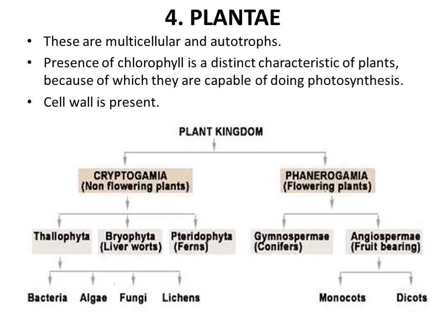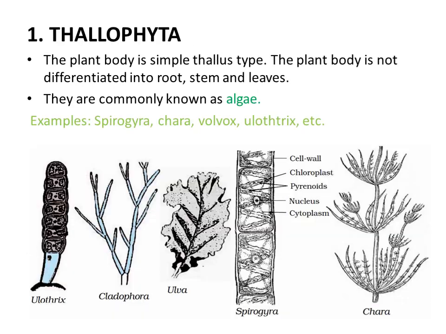Kingdom Plantae organisms were multicellular, eukaryotic and autotrophic, and because of the presence of chlorophyll pigment they were capable of preparing their food on their own. A cell wall was present in this kingdom, and the cell wall was made up of cellulose. We have to discuss the plant kingdom in detail. We will discuss this flowchart also.